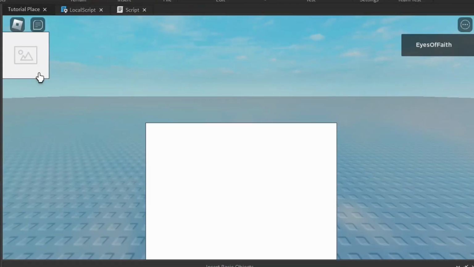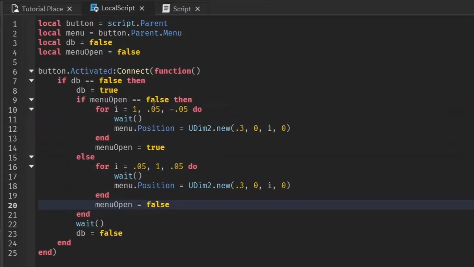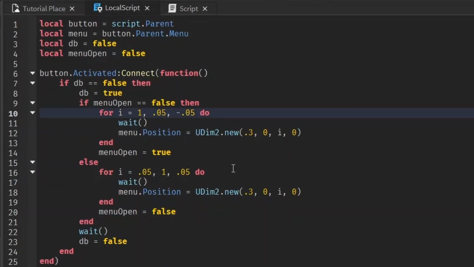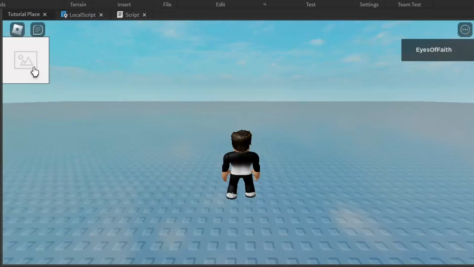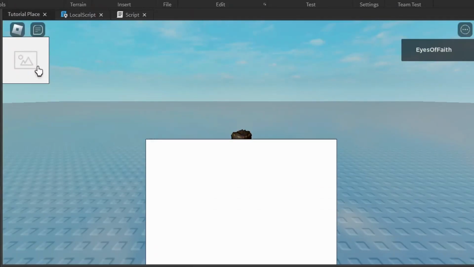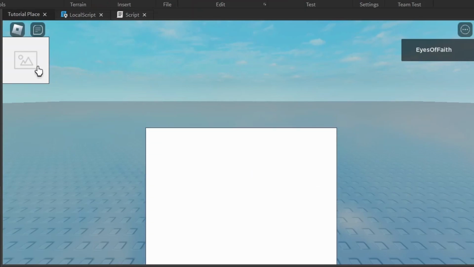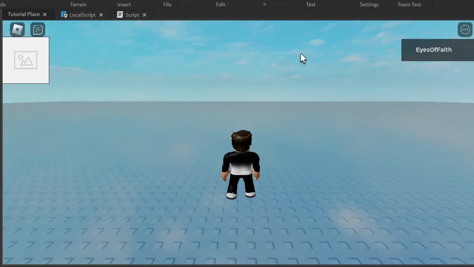Bam. You see how it doesn't go all the way down? We could just add a little bit more to the final value to make sure it goes all the way under. See, much better. And you can do this with TweenService, it'll be smoother, but I just want to show you something real quick as our final little project.